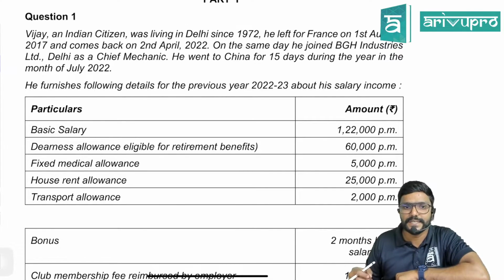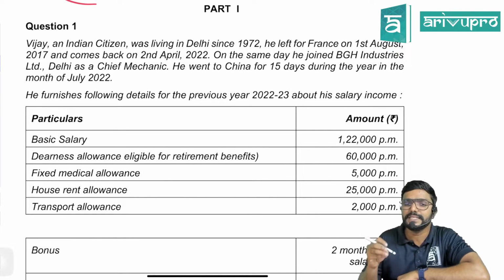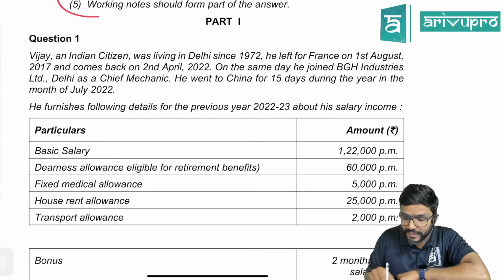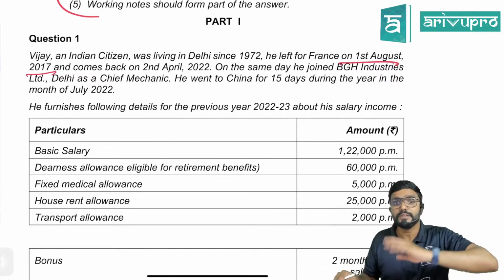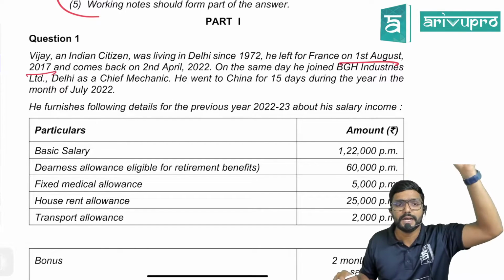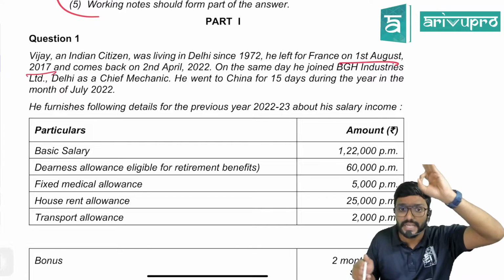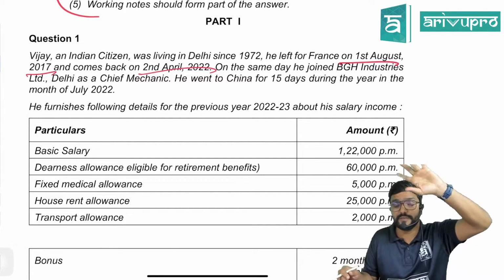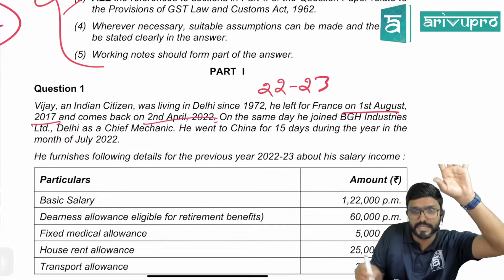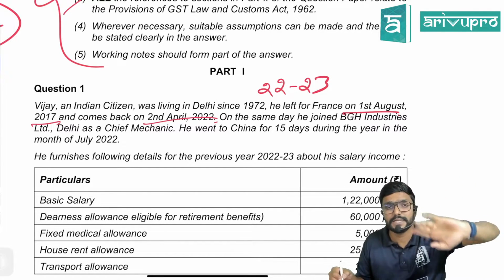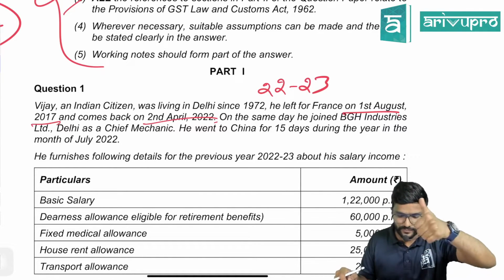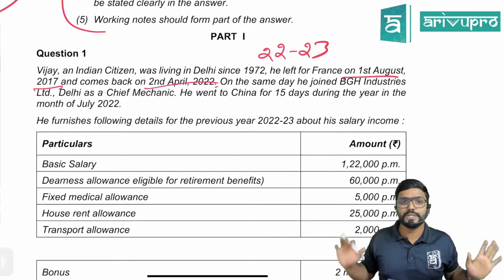Vijay, an Indian citizen, was living in Delhi since 1972. He left for France on 1st August 2017. Okay, so he is leaving India to go and settle in France on 1st August 2017 and comes back to India on 2nd April 2022, that is, during the previous year. I told you any question given is for previous year 22-23. Accordingly we will discuss the answers, but if there is any change in the provisions and all, I will be mentioning it. Clear? So he came to India during the previous year.